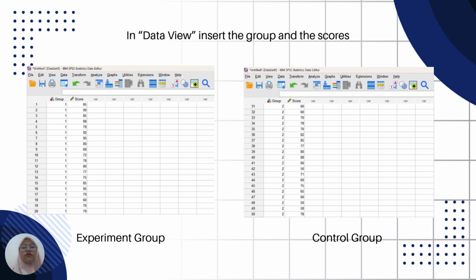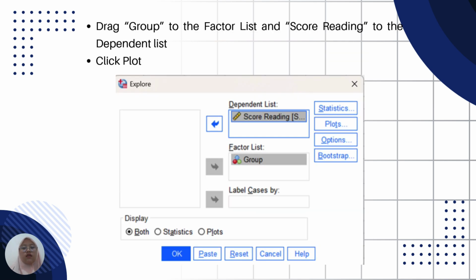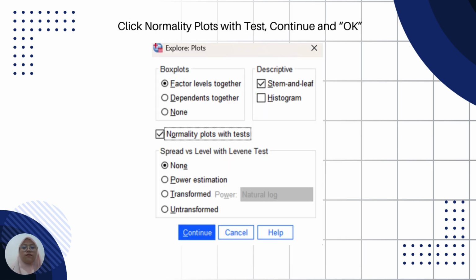After that, we move to data view and input all the data that we have. We input the experimental score and control group score. After that, we click Analyze, Descriptive Statistic, and Explore. And then drag group to the factor list and score reading to the dependent list. So from the left box, we move to the right box, group in the factor list and score reading in the dependent list. After that, we click Plot.